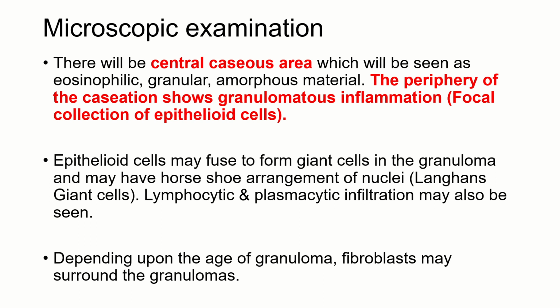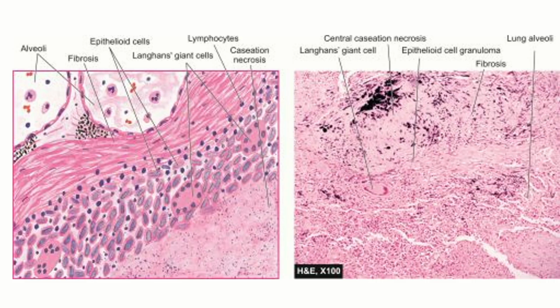So you will have giant cells called Langerhans giant cells with nuclei arranged in a horseshoe pattern. Apart from that, you will have lymphocytic and plasmacytic infiltration. Depending upon the age of the granuloma, you can have some amount of fibroblasts also.